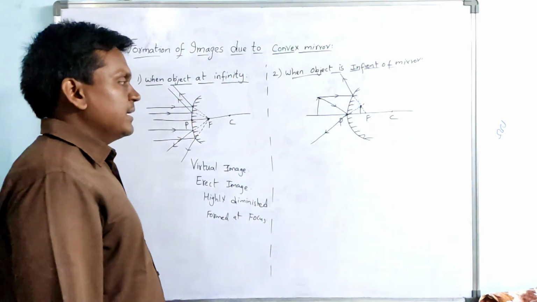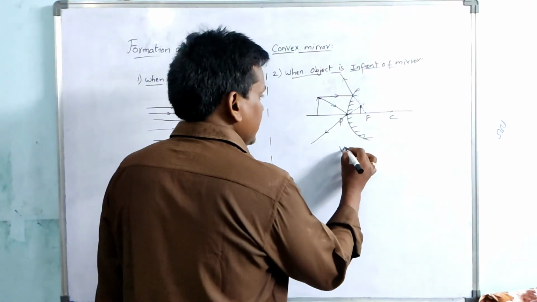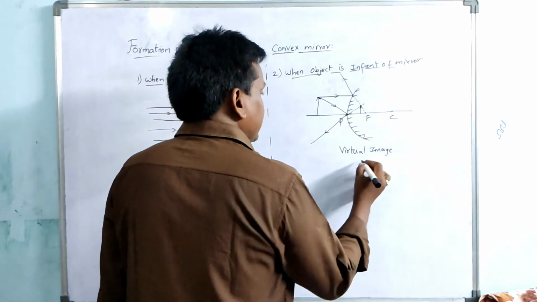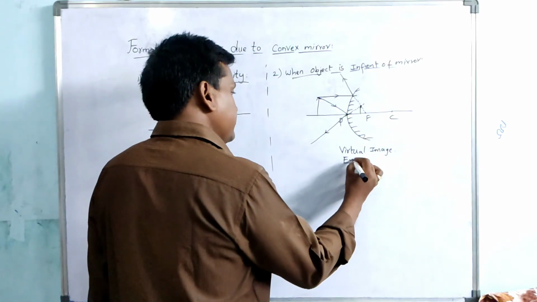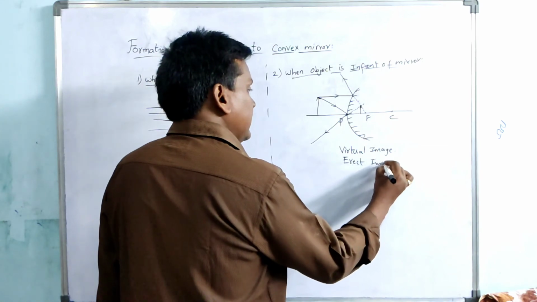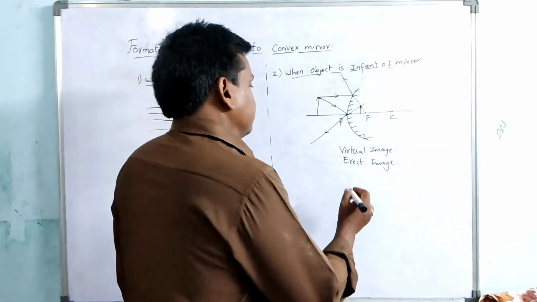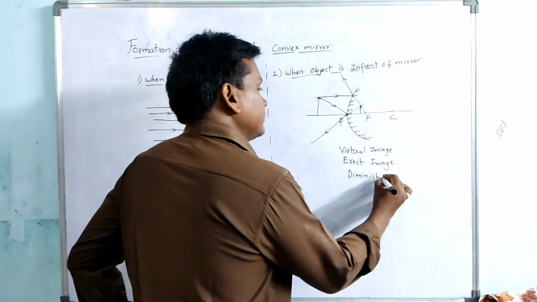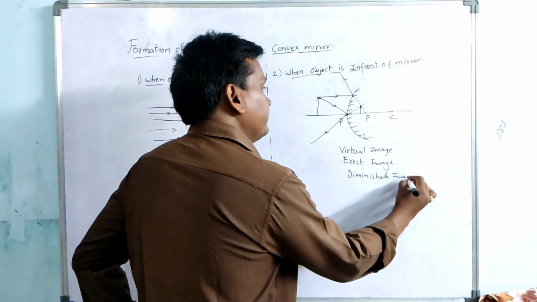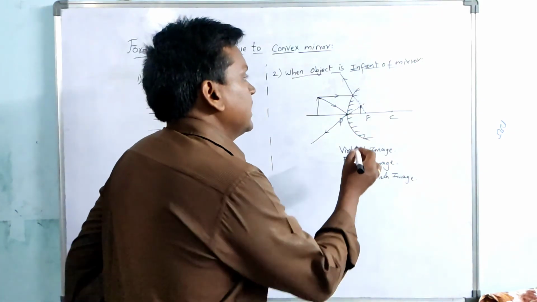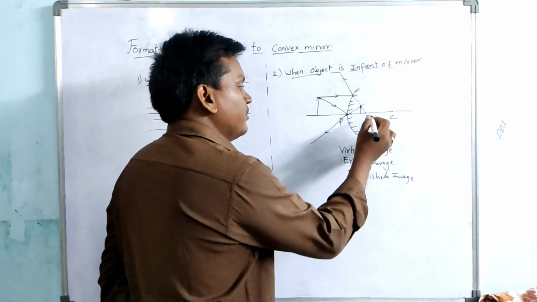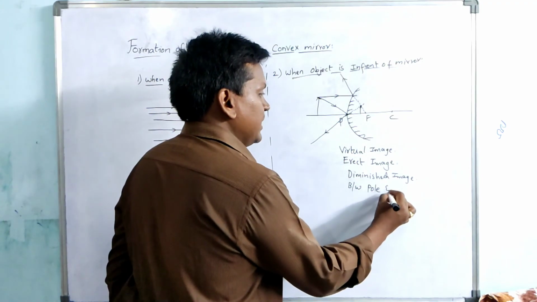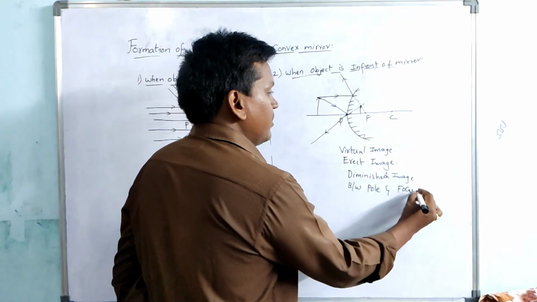Coming to the characteristics, a virtual image is formed. It is a virtual image, and it is an erect image. Coming to the size, a diminished image is formed, and the image is formed between the pole and the focus, or principal focus.